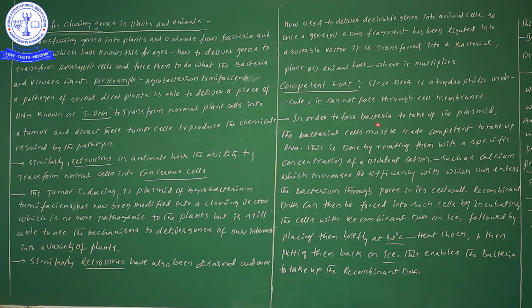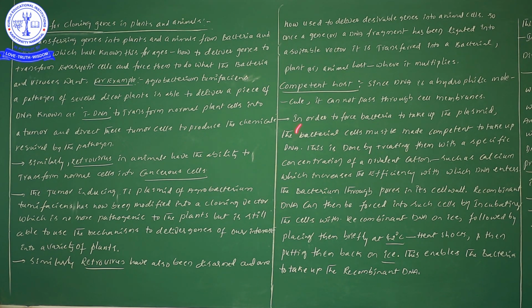In order to force the bacteria to take up the plasmid, we are putting some pressure on the bacteria. The bacterial cell wall is digested by the lysozyme enzyme. I think I gave this point at some other time, but definitely the bacterial cell wall can be digested by lysozyme enzyme.